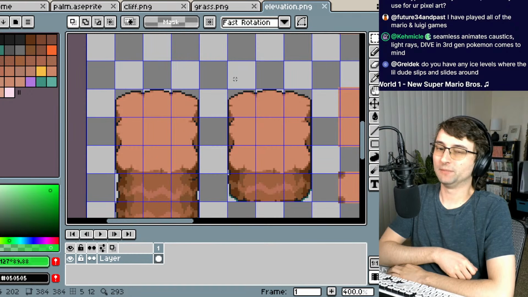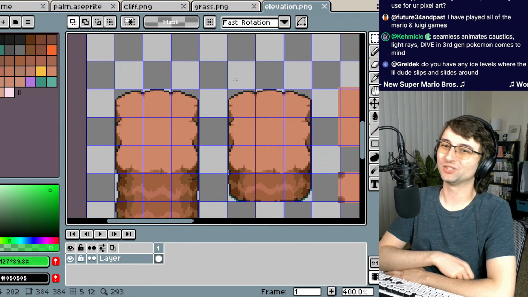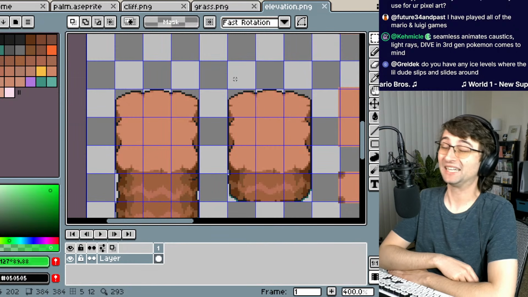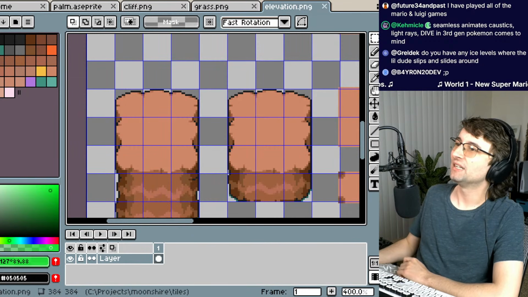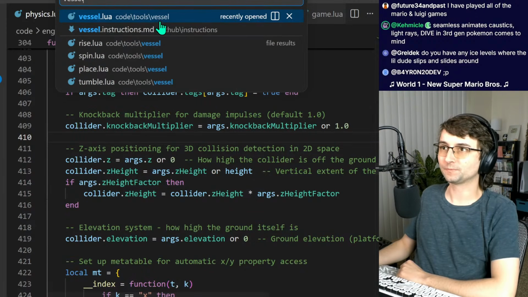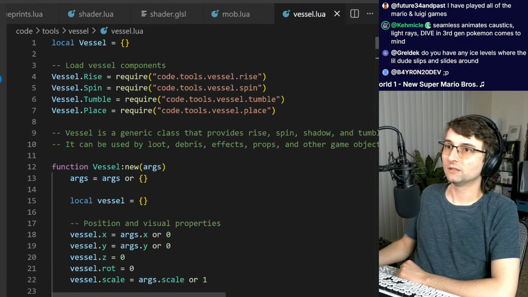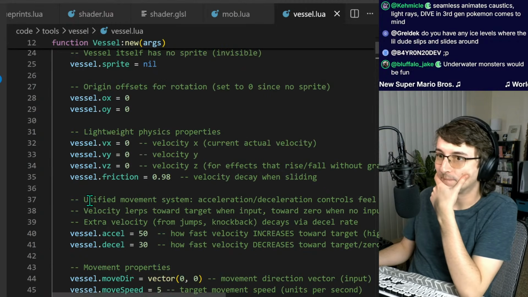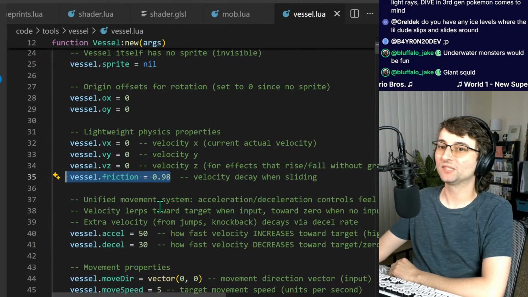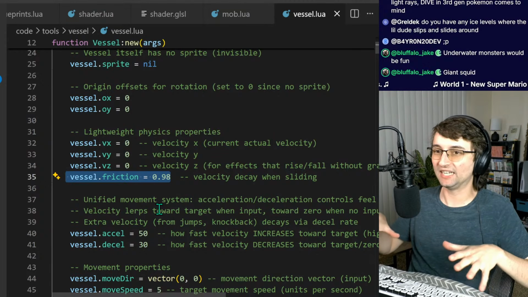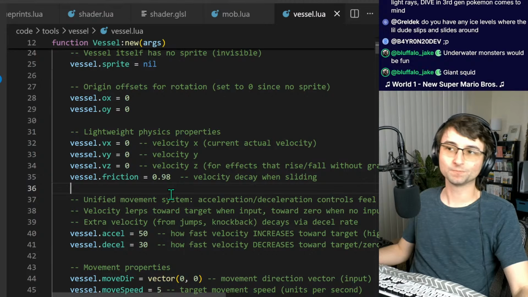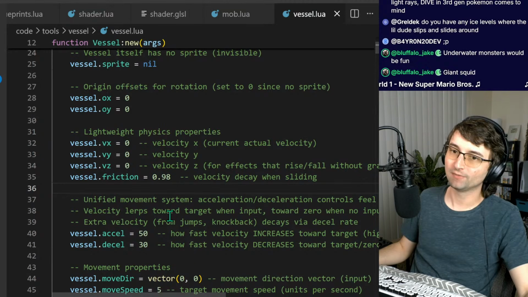Diving in third gen Pokemon comes to mind. Oh yeah, that's a good one too. Do you have any ice levels where the little dude slips and slides around? I haven't added that yet, but I could totally do that, because there is a value specifically for that in the vessel. Let's see if I can find it. Friction. So all I need to do is add a section that says, if standing on an ice field, set friction to half or something. And then you'd start slipping and sliding around. It'd be awesome.